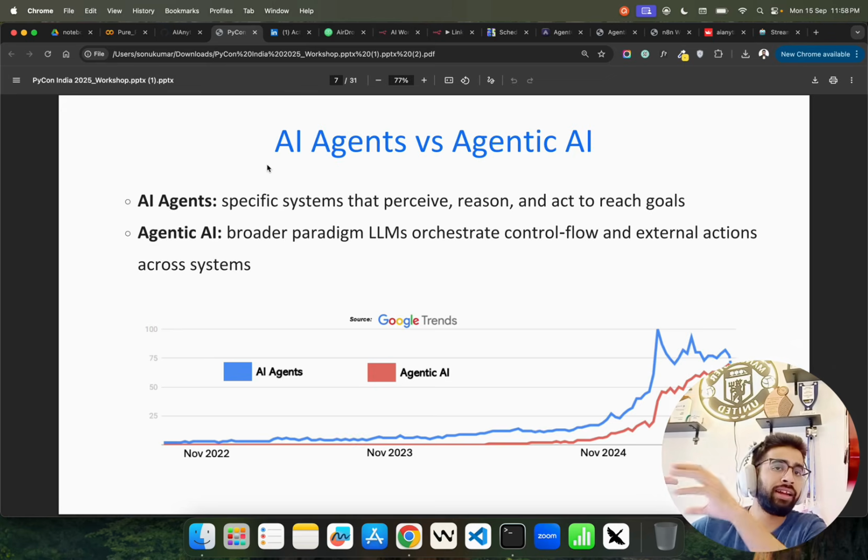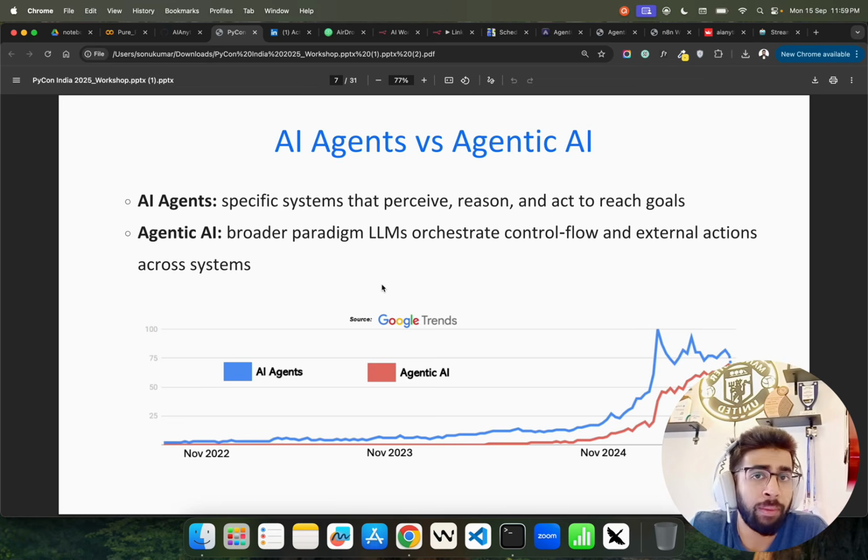Like let's say in an agentic AI workflow, there are 5 agents, so these agents can learn from each other and they can improve. So you don't need a lot of human intervention in that. They have more autonomy. They can reason well, they can plan well, they can execute well, etc. So basically they have a better reflection mechanism built within them. That's what it is. And nowadays people are talking about agentic AI because we are mostly talking about multi-agent solutions where they have more reflection, where they can learn from each other. They're based on reinforcement learning now, etc. I'm going to talk about that in a little bit.